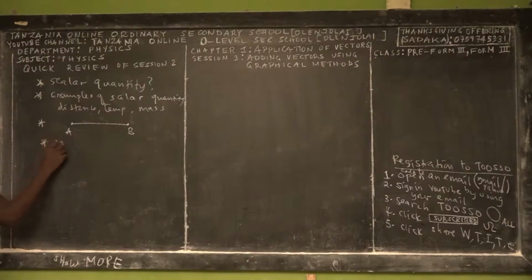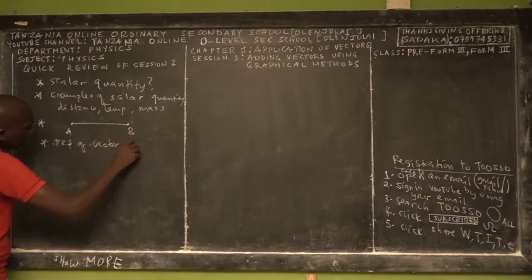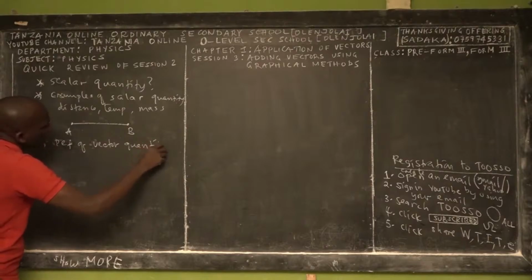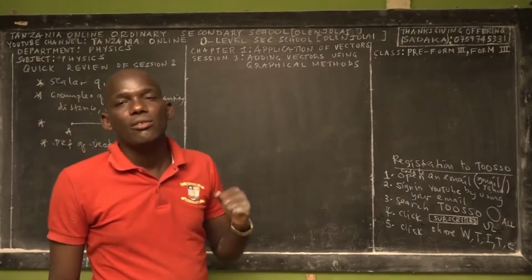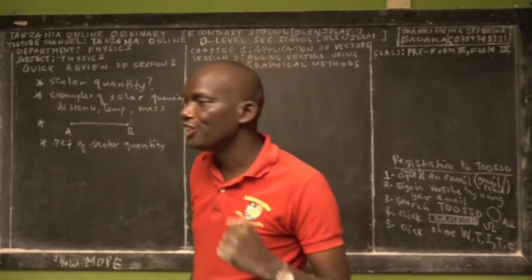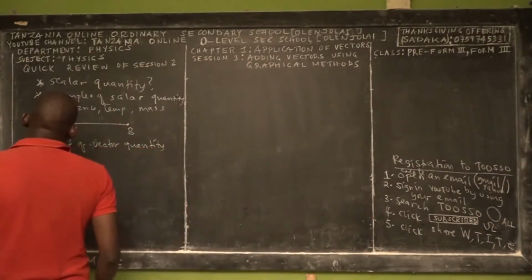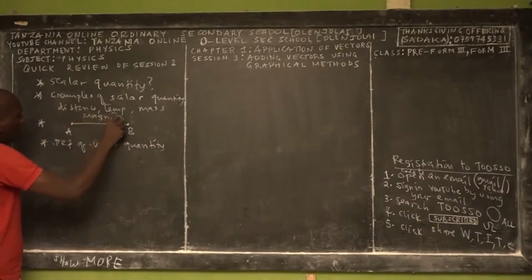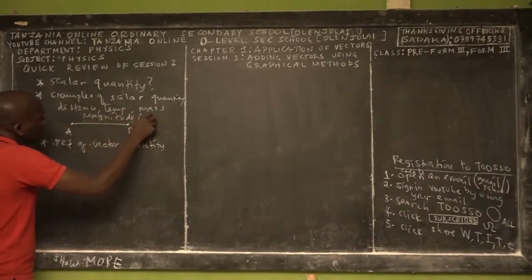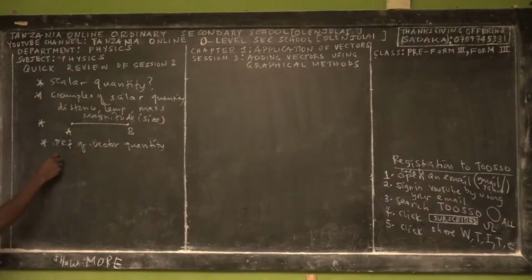Again, we taught you the definition of vector quantity. What do we mean by vector quantity? We say a vector quantity is any physical quantity which has both magnitude and direction. So for a scalar we have only magnitude, or we call it size, while for a vector we have both.